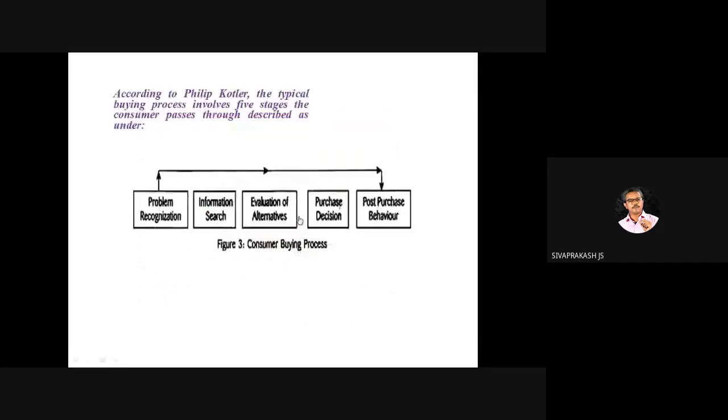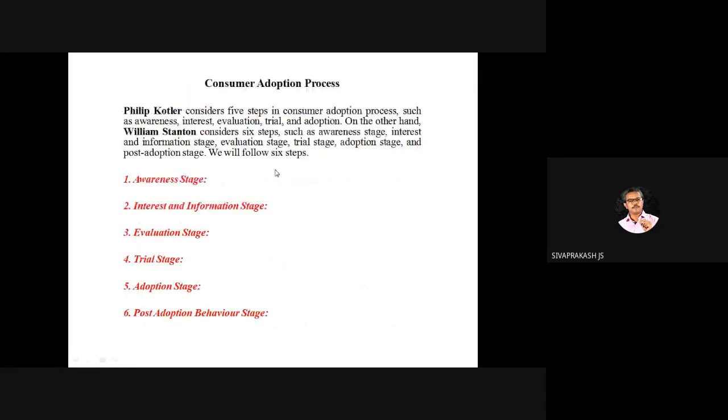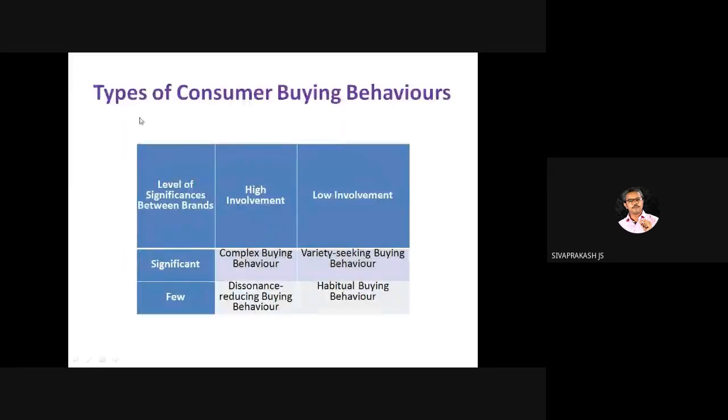Right? The consumer adoption process. This is also given by Flipkart, but later William Stanton expanded the consumer adoption process into 6 stages. Earlier we saw the adoption process in promotion, right? 5 stages, but here the extended one is by William Stanton. It is most important. This name is important for this adoption process. This question was repeated. Even a student who did not know what dissonance is, option level dissonance was the answer.